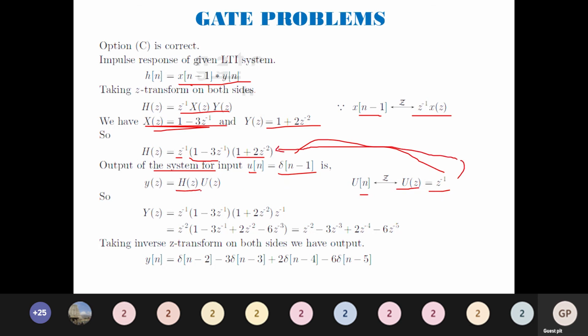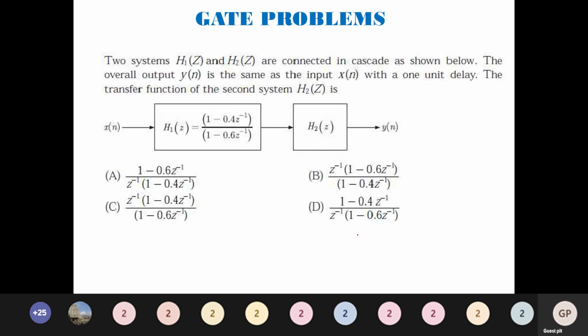When I multiply it, I will have z power minus 2 and the entire term. Just expand it. You will have z power minus 2, 3 z power minus 3, 2 z power minus 4, 6 z power minus 5. So this is delta of n minus 2, delta of n minus 3, delta of n minus 4, delta of n minus 5. In front you will have the constant values. Very simple. Try to substitute this and you will get the answers. We will move to the next question.